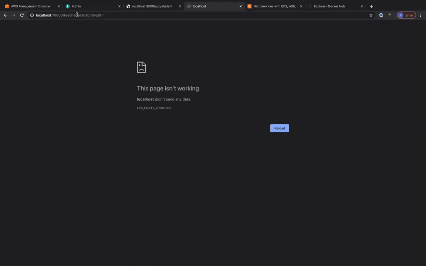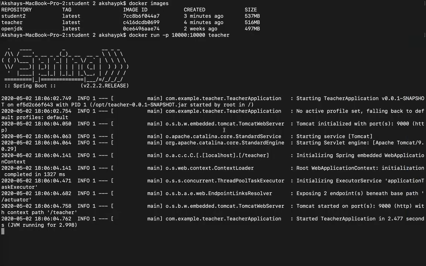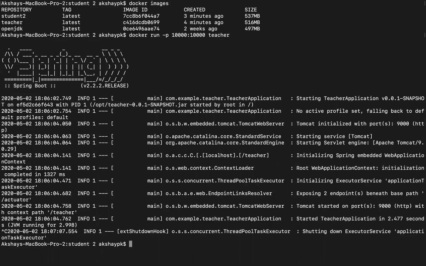Localhost. Okay, we just copy this and paste it in a new tab. Let's see if it works that way. Okay, it still doesn't work. What could be the problem? Let's troubleshoot and see. Okay, so it started on port 9000. It didn't start on port 10,000, right? Okay, cool. That's why, because 9000 on our host is already occupied. So let me just Ctrl+C this.